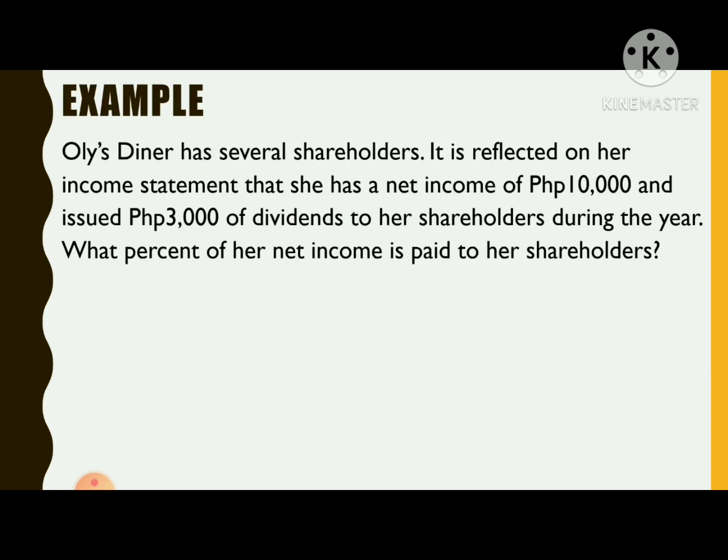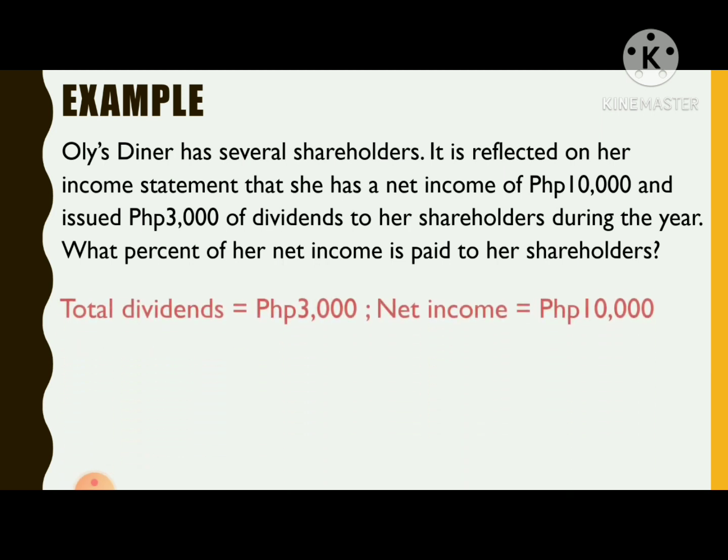Example: Ollie's Diner has several shareholders. It is reflected on her income statement that she has a net income of 10,000 Philippine pesos and issued 3,000 Philippine pesos of dividends to her shareholders during the year. What percent of her net income is paid to her shareholders?